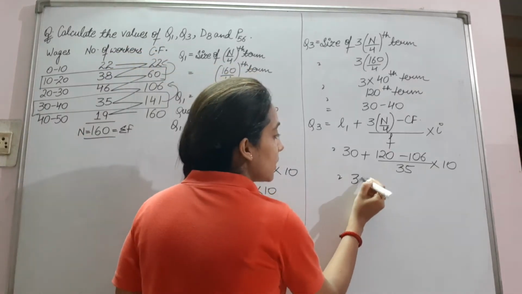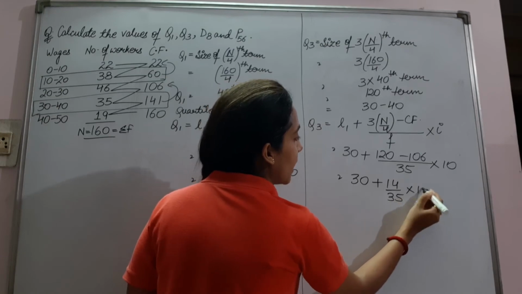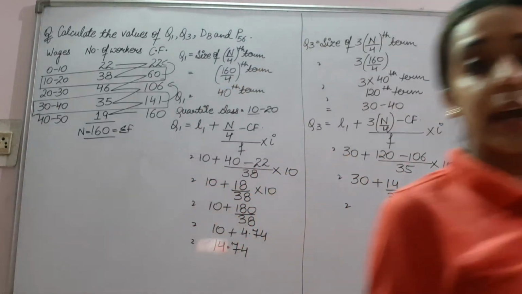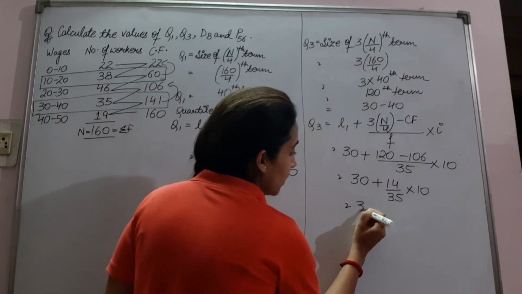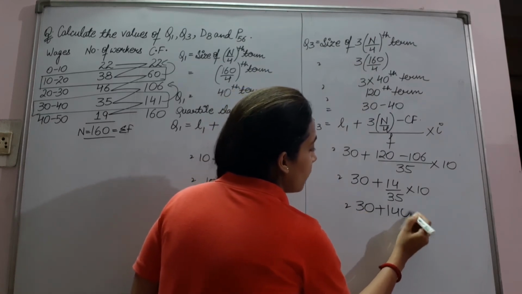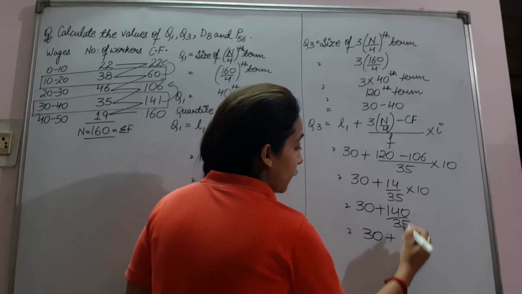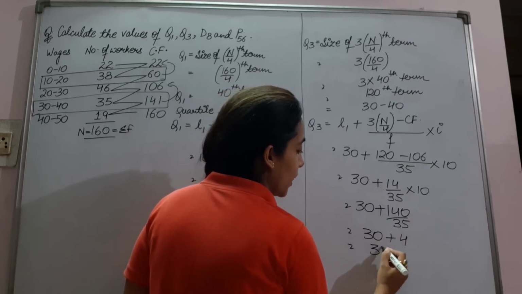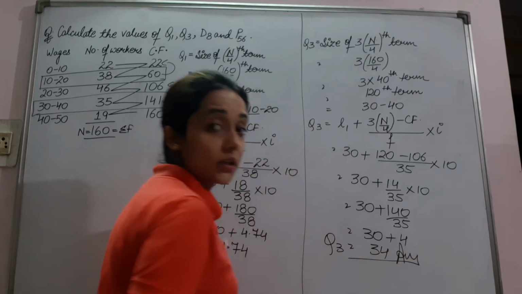So 30 plus 14 upon 35 into 10. Then it will be 30 plus 140 upon 35. After dividing, we will get 4, and the answer of Q3 will be 34.